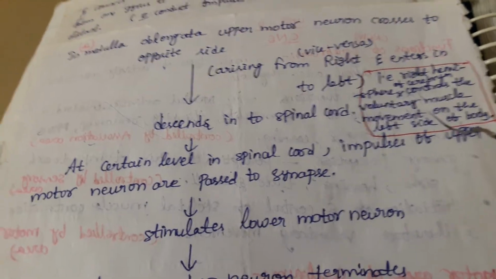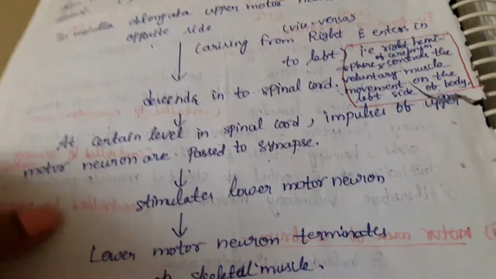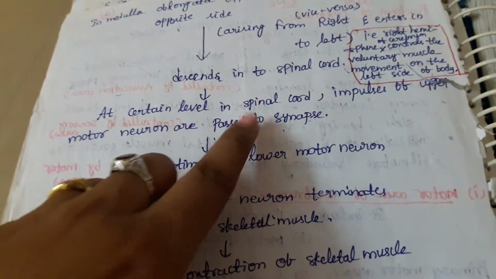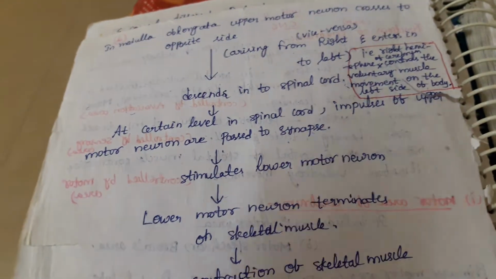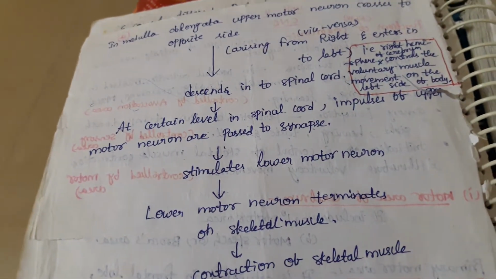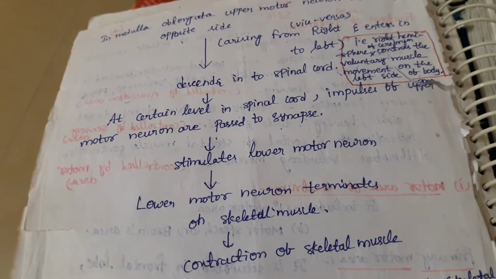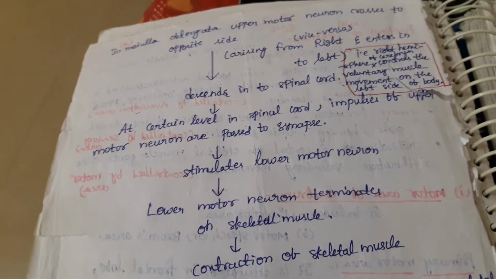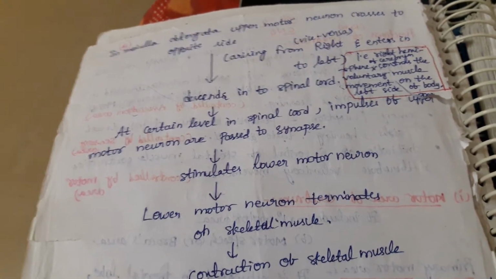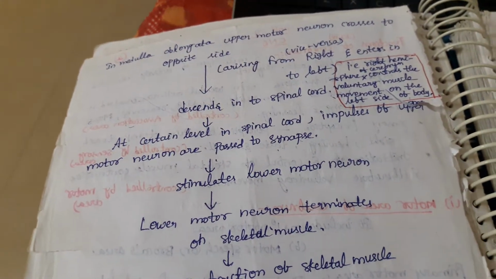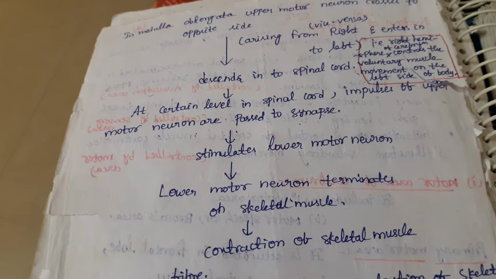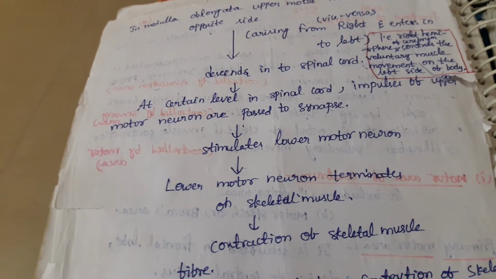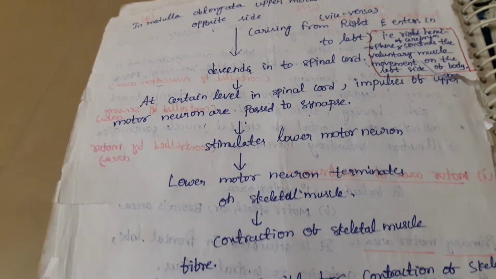So here the upper motor neuron crosses over at the medulla oblongata. After crossing over, it descends into the spinal cord. At a certain level of the spinal cord, the impulses of the motor neuron are passed to a synapse. A synapse is a gap where information passes from one neuron to another neuron. The upper motor neuron passes information to the synapse, and from the synapse it reaches the lower motor neuron, stimulating it.